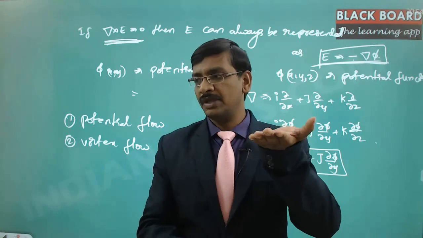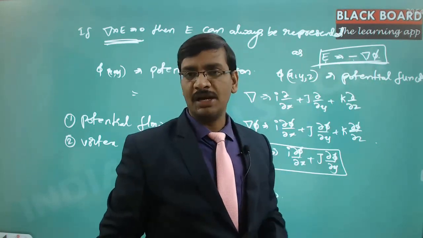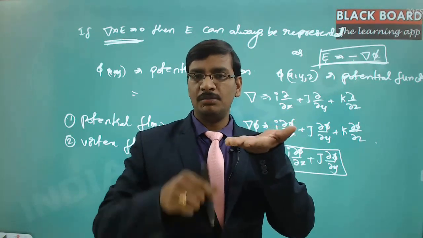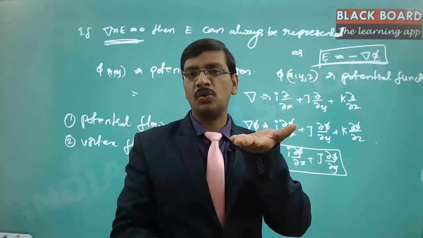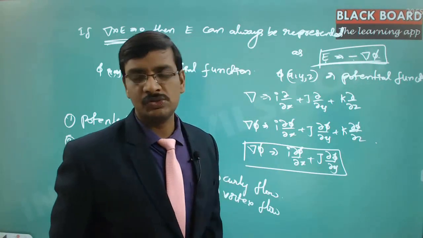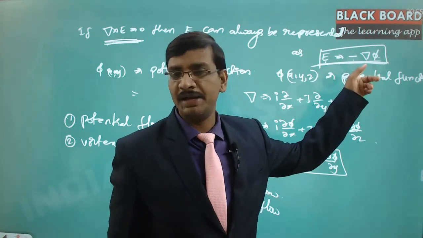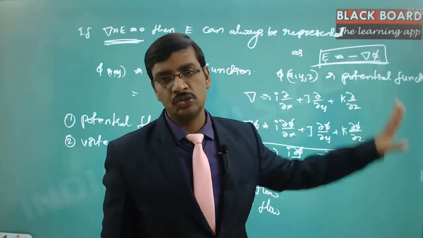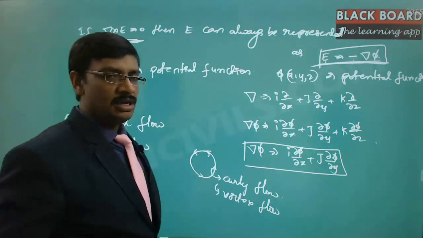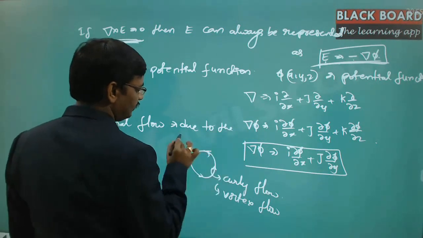Now E is nothing but the force and phi is nothing but the potential, and these two are always opposite to each other. If you increase the potential, the flow is always going in the downward direction, right? Hence there will always be a negative sign associated. E is equal to minus del phi, right? That is just to show the direction of the flow. But the magnitude is del phi. Now, the potential flow is nothing but the flow due to the difference of the potential.